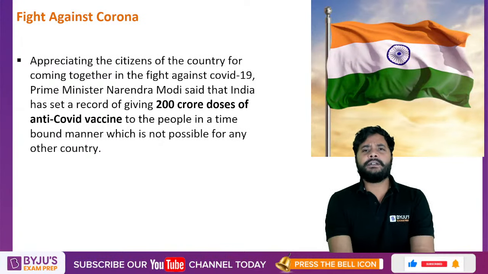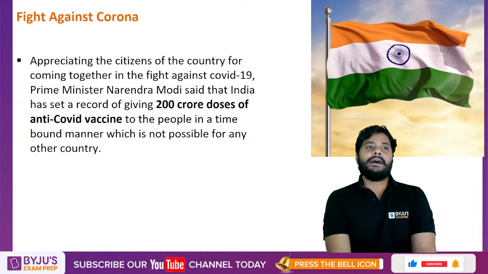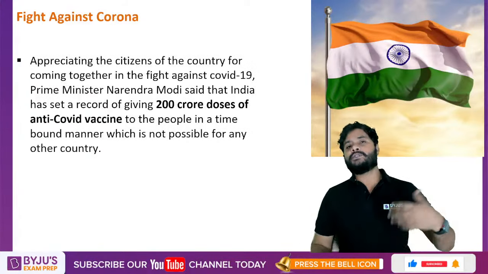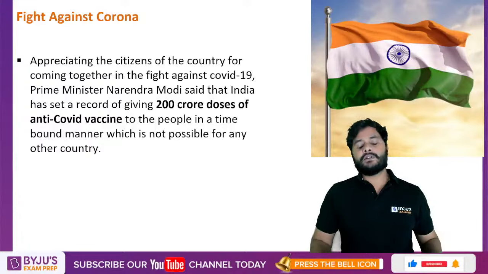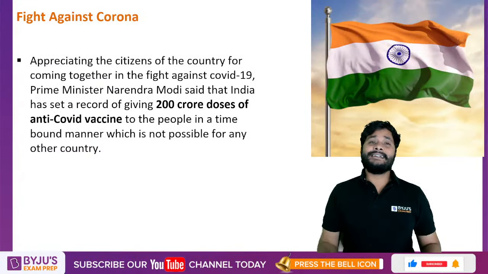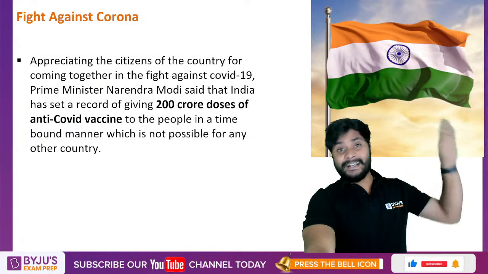it was important that the majority of the population was vaccinated, and with the 200 crore plus doses that we have been able to provide, most of them were given to people above the age of 18. After that, there was a drive where people below the age of 18 were also vaccinated. So the majority of the population got double vaccinated, which was obviously something that was a distant dream.